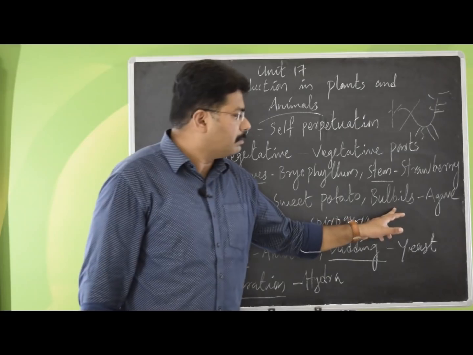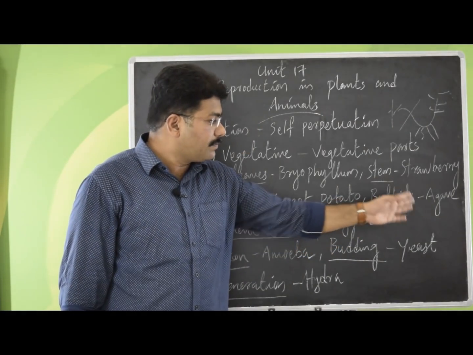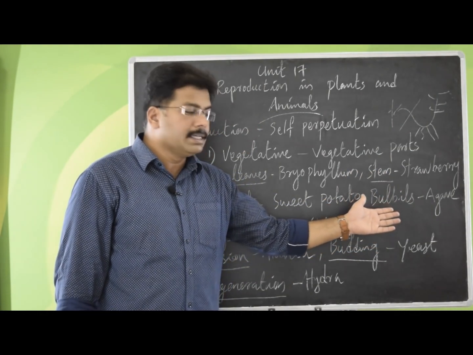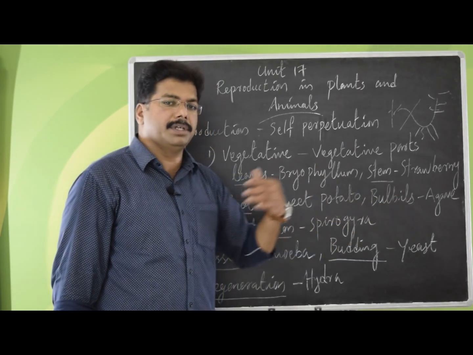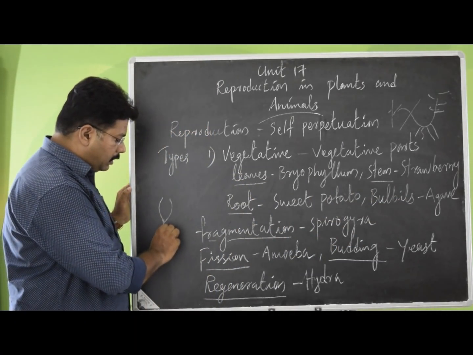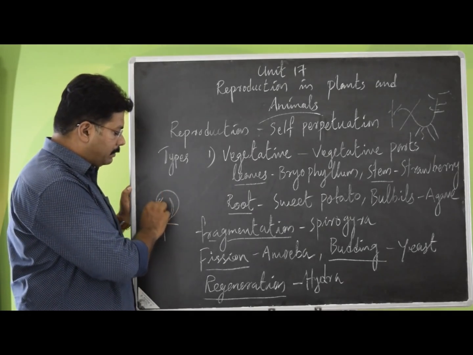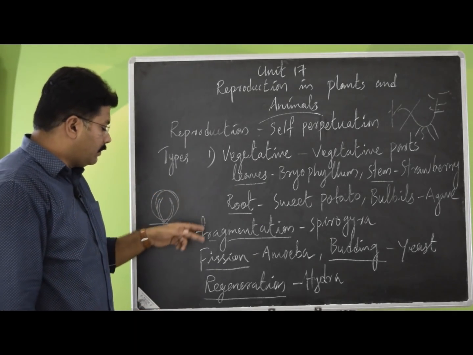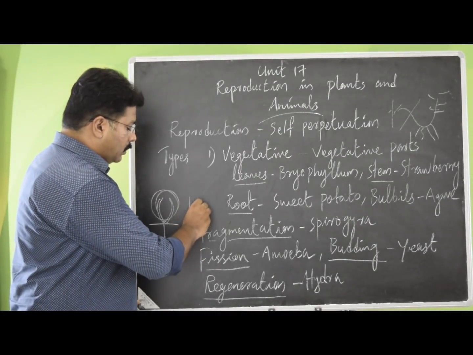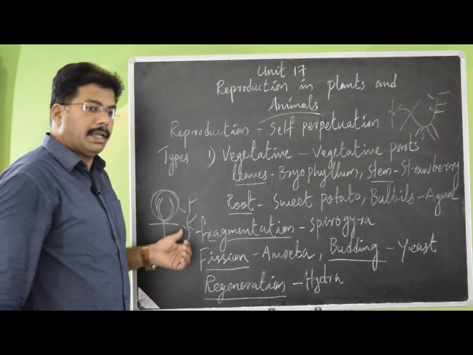Coming to the next one, bulbils. In the case of agave, a plant, they reproduce through bulbils, a vegetative part. A bud, this will form a bulb-like structure, and it will fall and start growing into new plants.